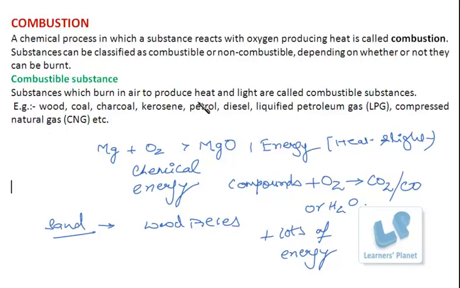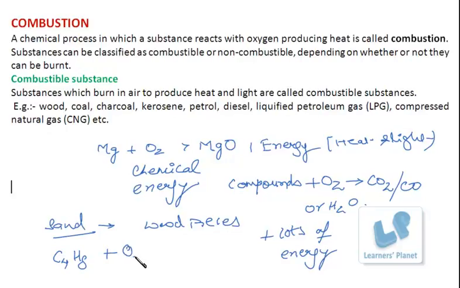And how are heat and light produced? The compounds present in these substances react with oxygen, producing carbon dioxide or carbon monoxide and water, and lots of heat energy is released. See, petrol. Petrol consists of hydrocarbons. For example, one of the hydrocarbons is C4H8. When it is ignited in the car, there is some ignition given to it. Then what happens?